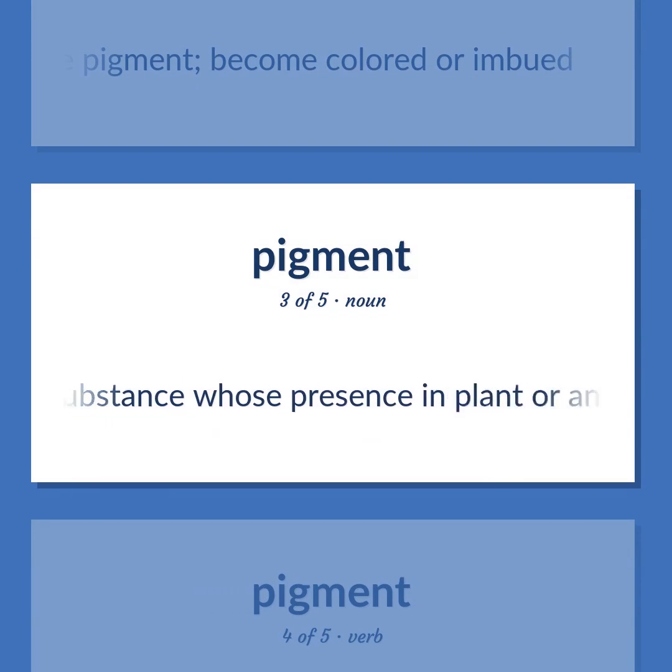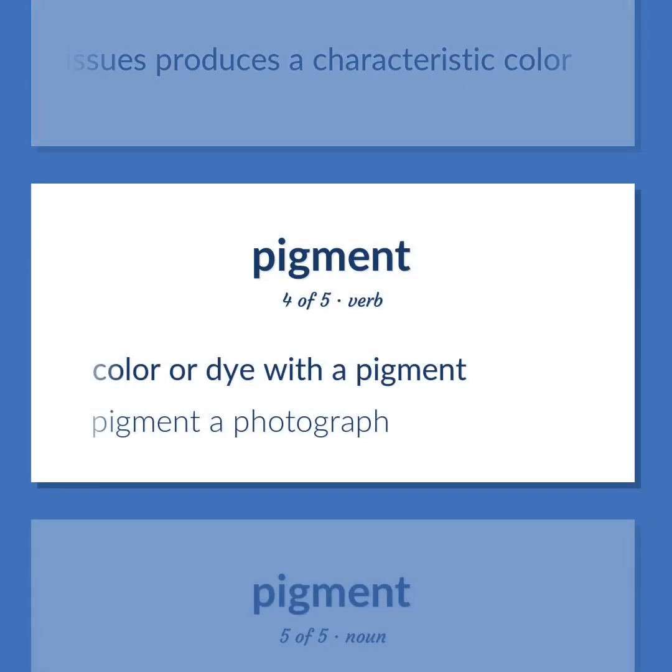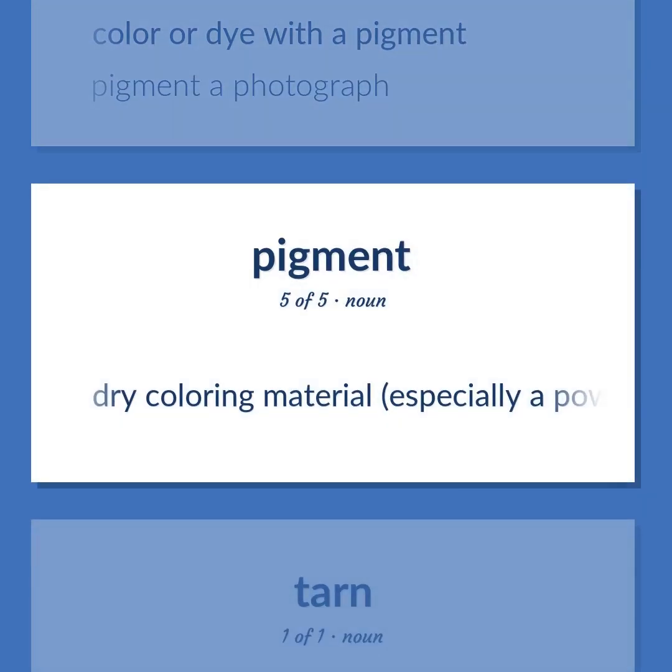Any substance whose presence in plant or animal tissues produces a characteristic color. Color or dye with a pigment. Pigment a photograph. Dry coloring material, especially a powder to be mixed with a liquid to produce paint, etc.